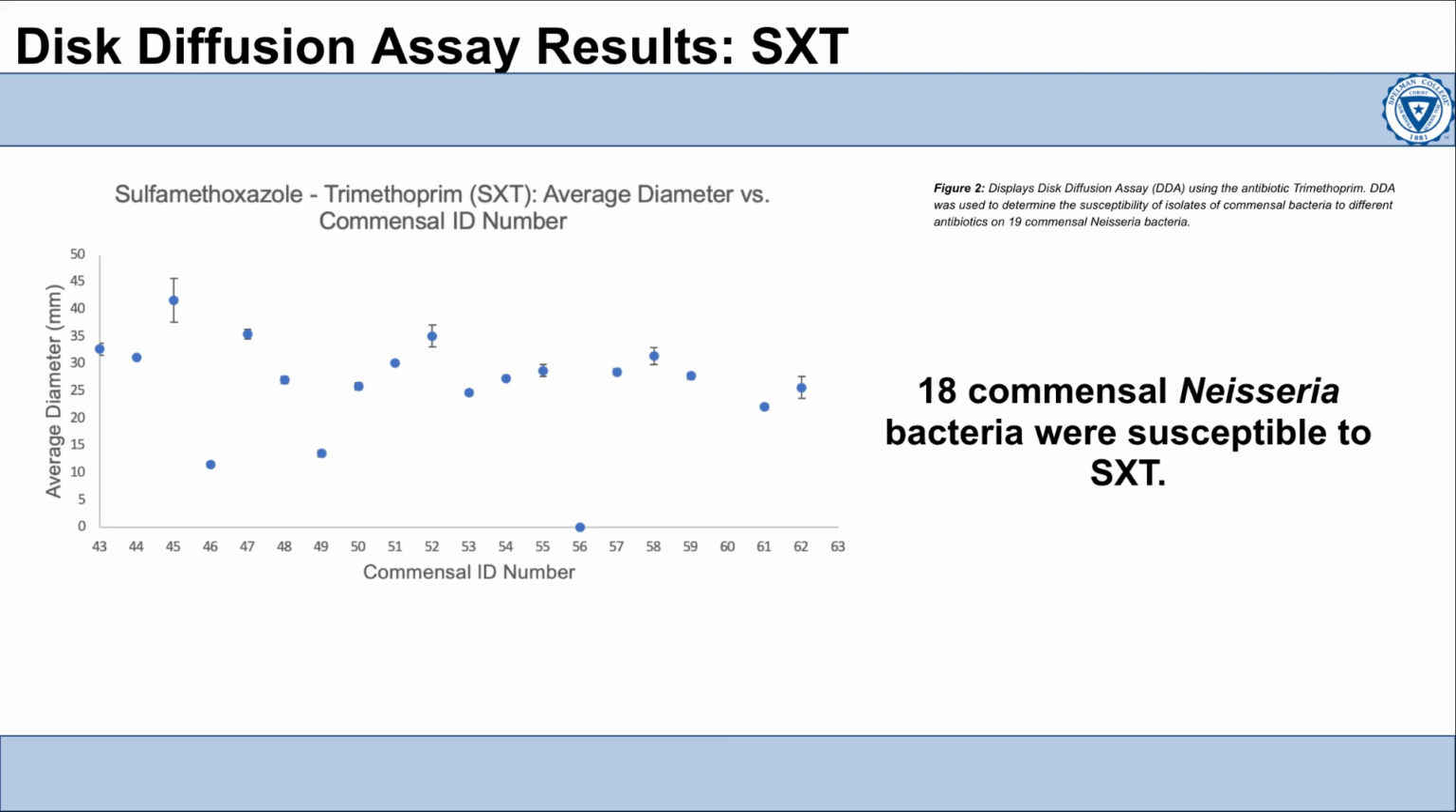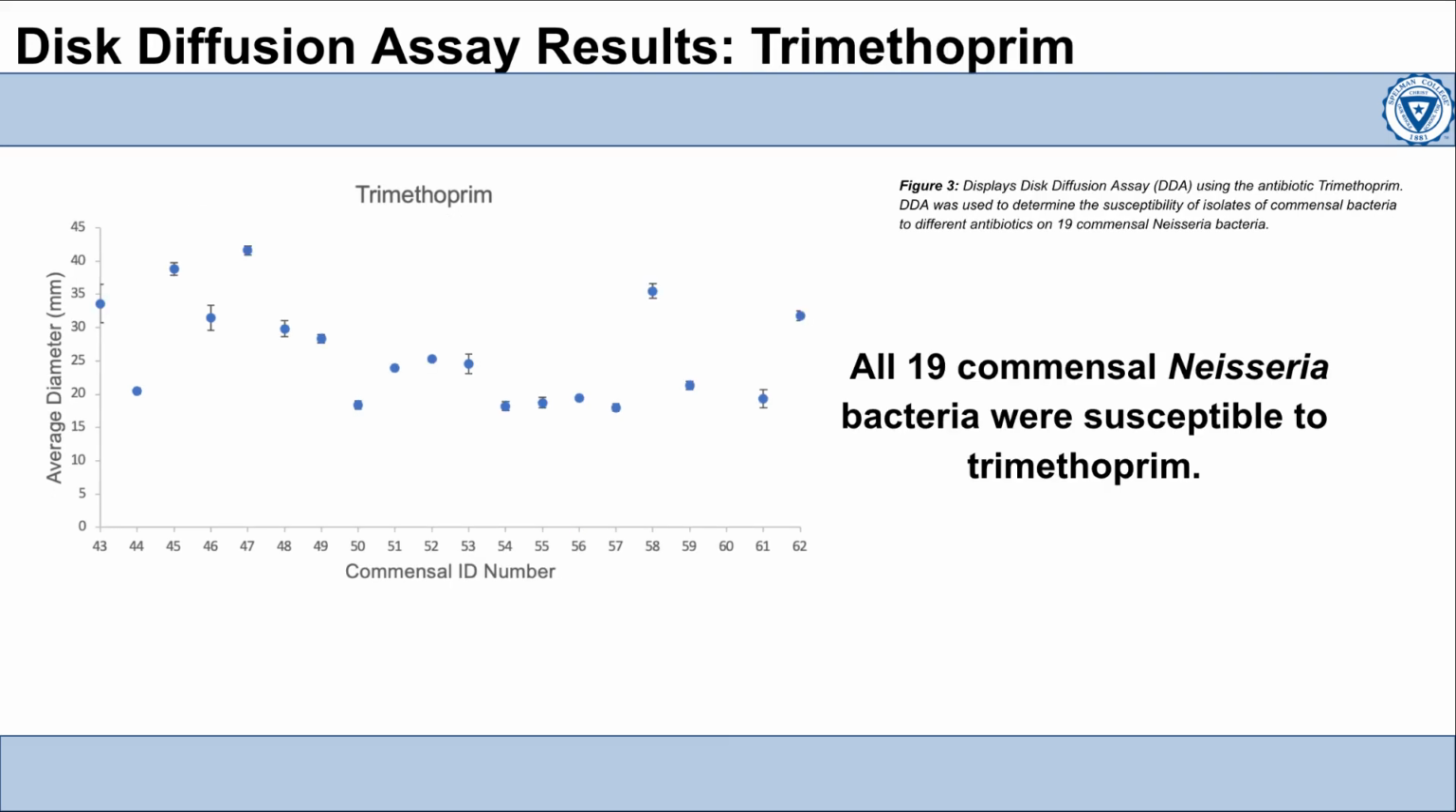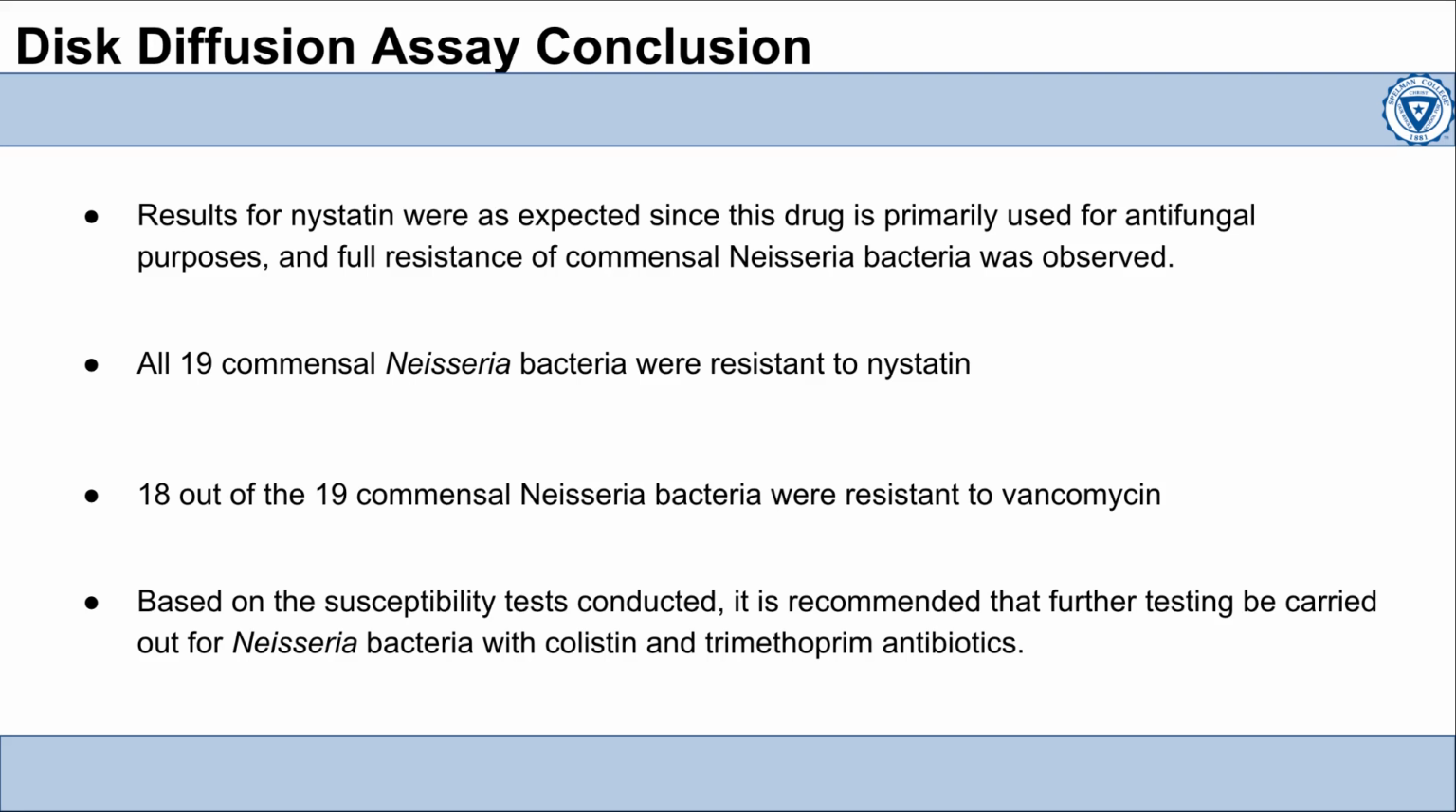To comprehensively evaluate the impact of trimethoprim, we procured trimethoprim for further experimentation on these commensal Neisseria strains. Upon experimentation with trimethoprim, I discovered that all 19 commensal Neisseria bacteria exhibited susceptibility to the antibiotic. These findings strongly suggest that trimethoprim would be an appropriate candidate for further testing in the context of combating Neisseria bacterial infections.